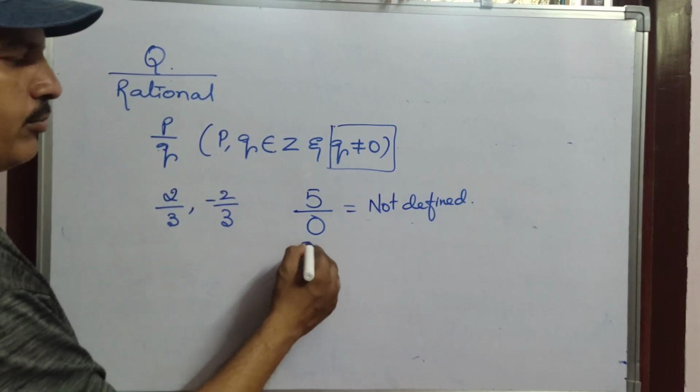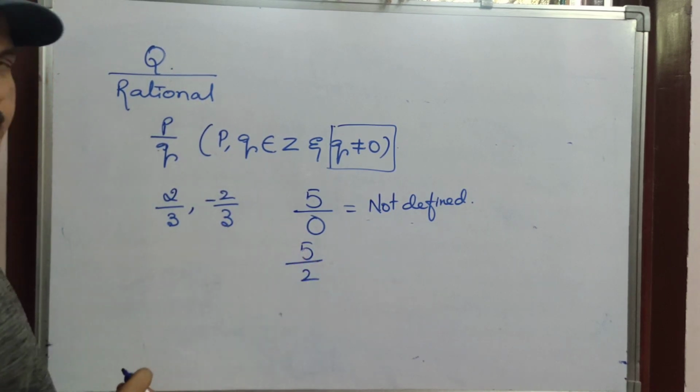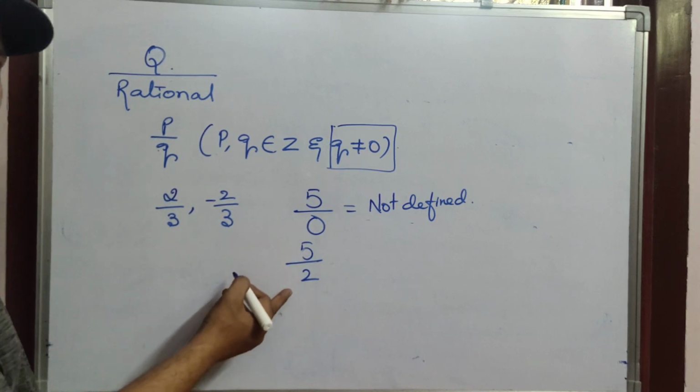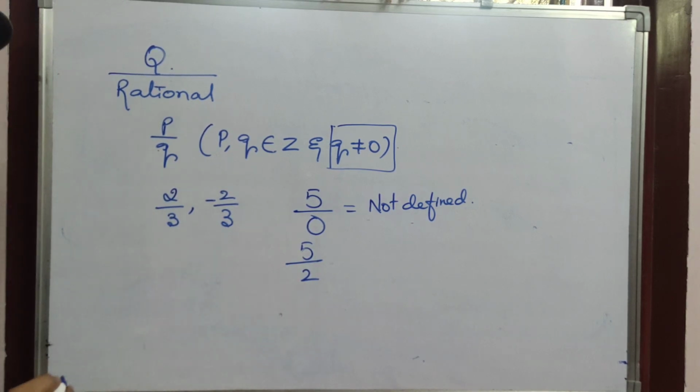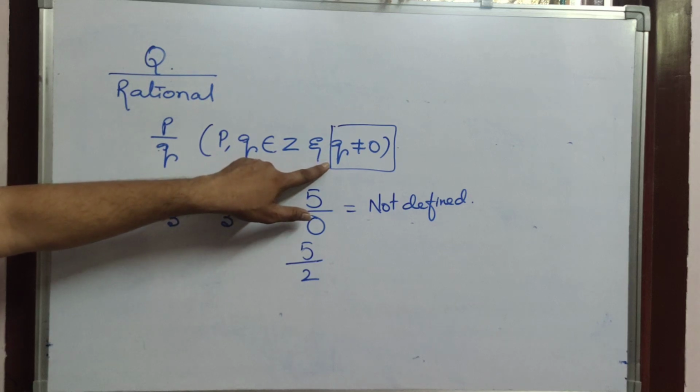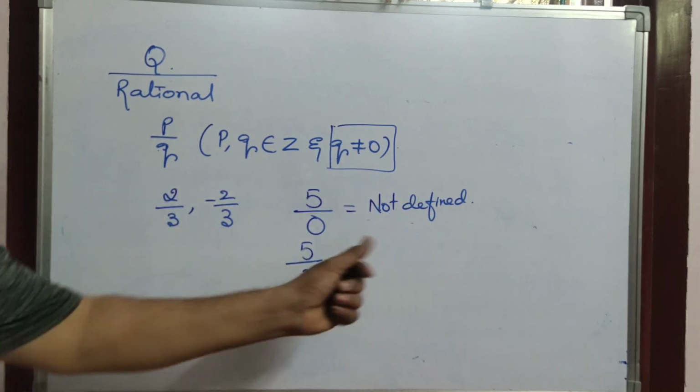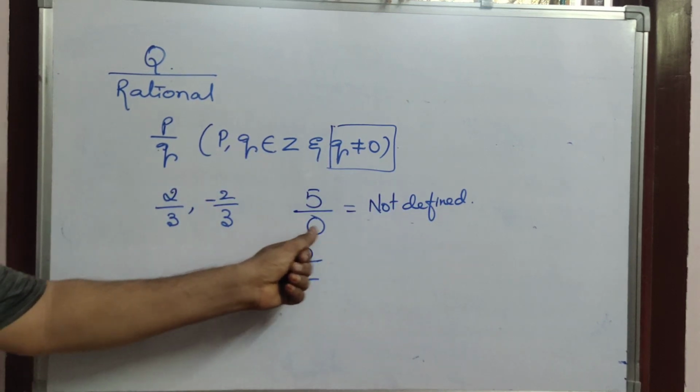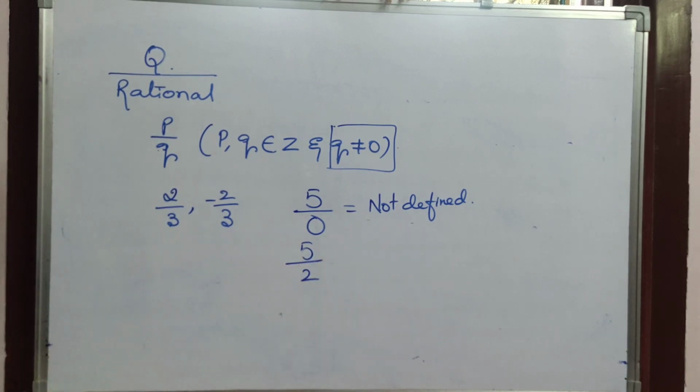So 5 by 2 you can write. So that means Q not equals to 0 is the situation. If it is 0, what is going to happen? Not defined. So now finally, how are you going to define a rational number?